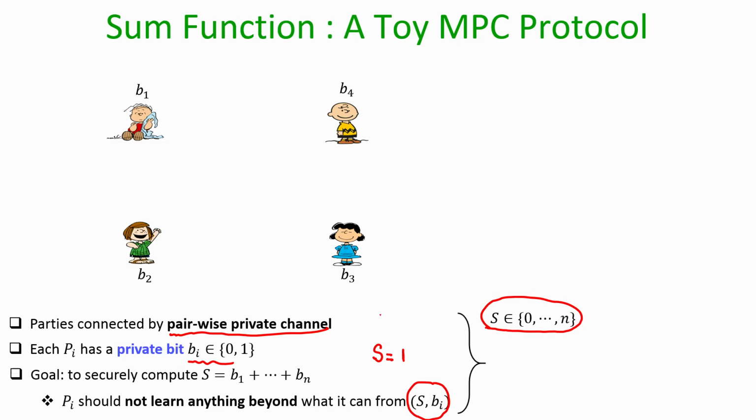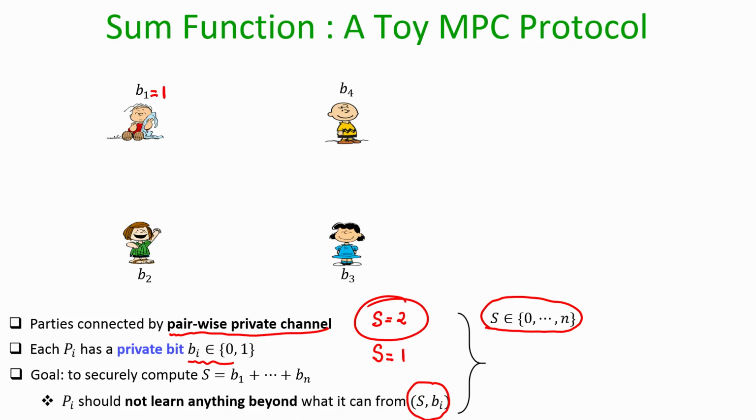But suppose the sum turns out to be 2 after the execution of the protocol, and suppose b_1 is equal to 1, then party 1 will learn from this output that definitely there is only one more party whose input is 1. Which party has participated with input 1?